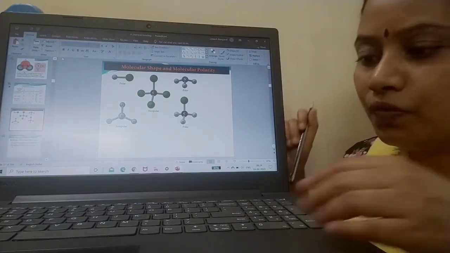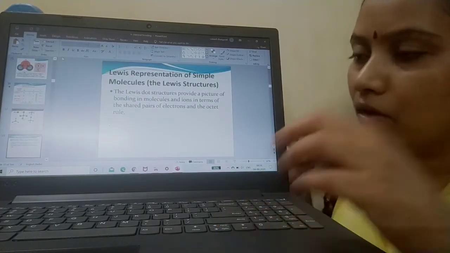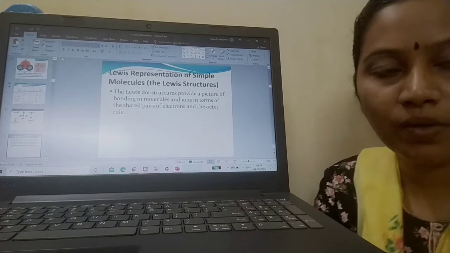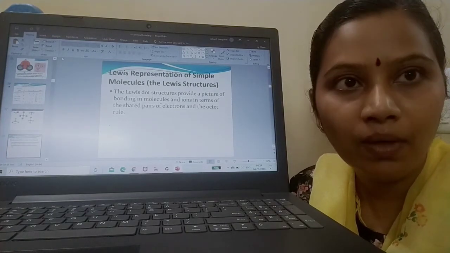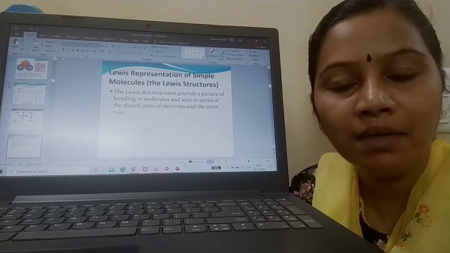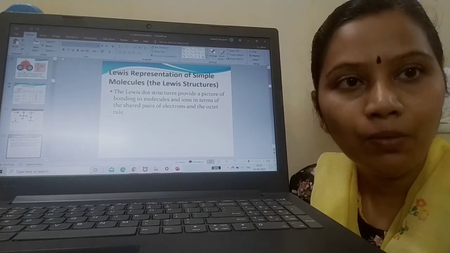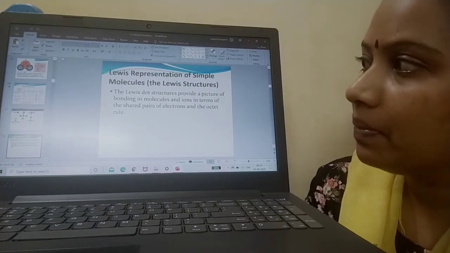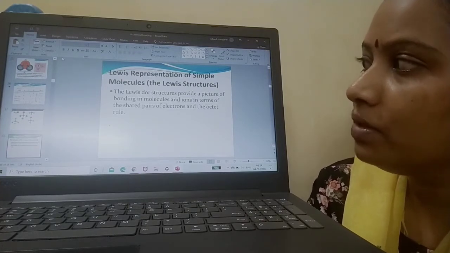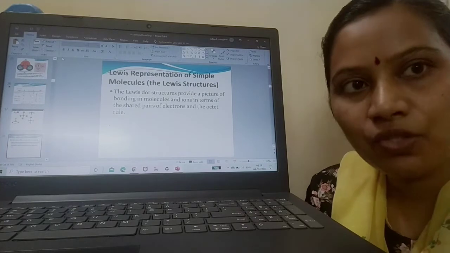Okay, so we know what non-polar compounds and polar compounds are. It is based on the difference between sharing of an equal number of electrons between two atoms and sharing of an unequal number of electrons between two atoms. Now this is a Lewis representation of simple molecules. We have already seen the Lewis dot structure.